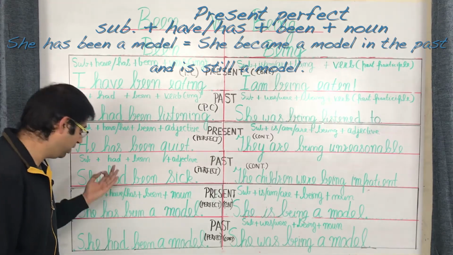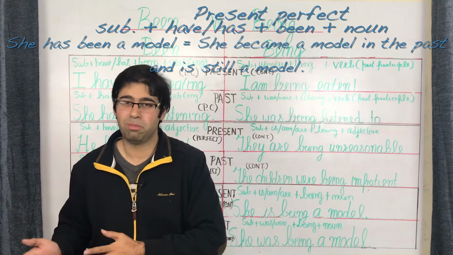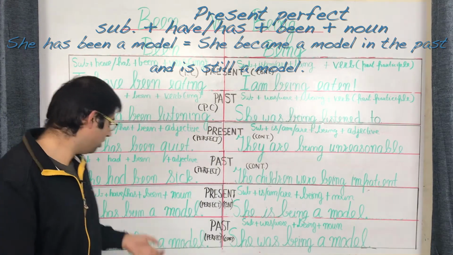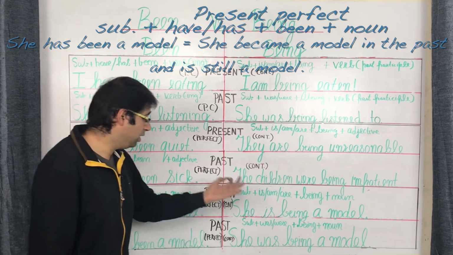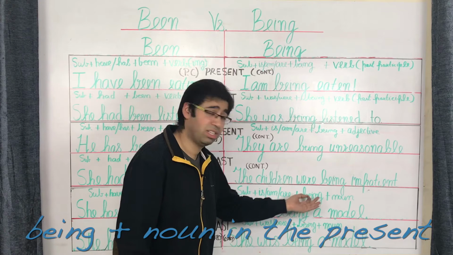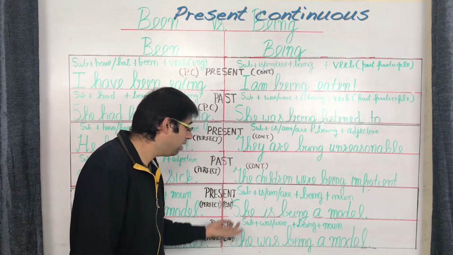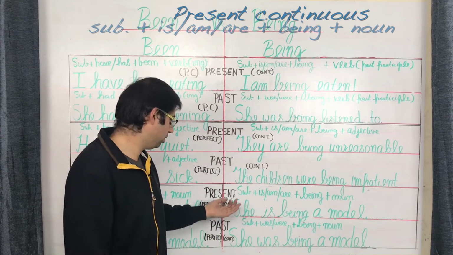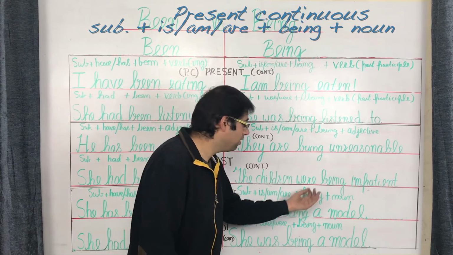Let's again consider the meaning of that sentence, which means that she became a model in the past and is still a model, and that is expressed as she has been a model. Compared to that, we've got being, which once again when it interacts with the noun in the present tense does so in the present continuous format, and this gives rise to a sentence structure such as subject plus is, am or are plus being plus the noun.